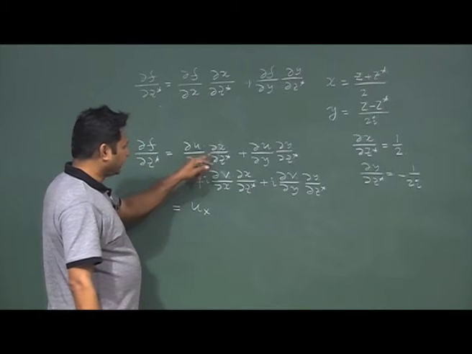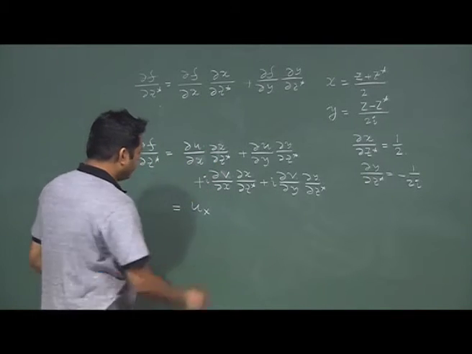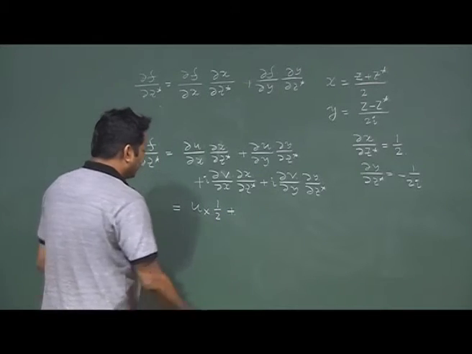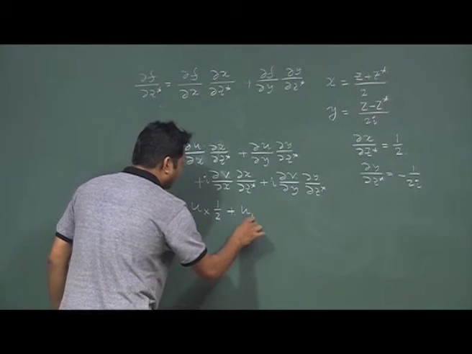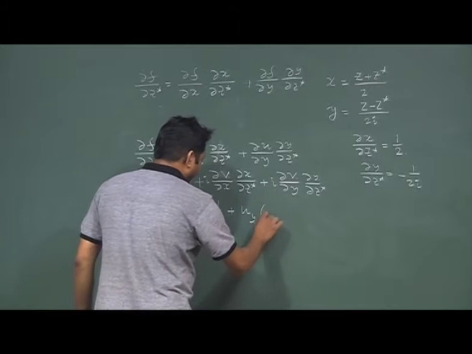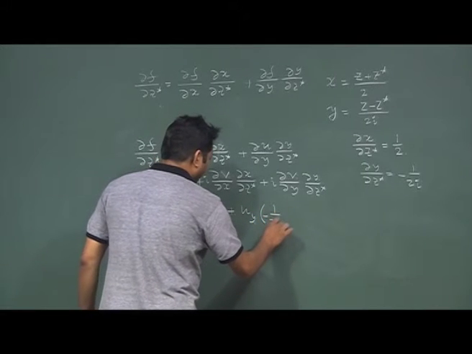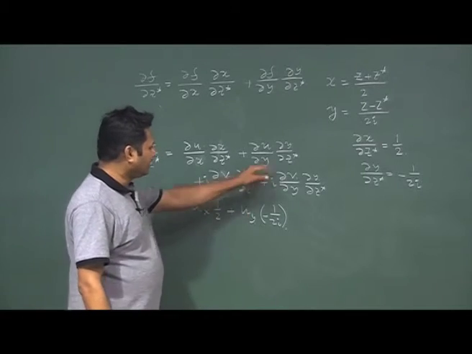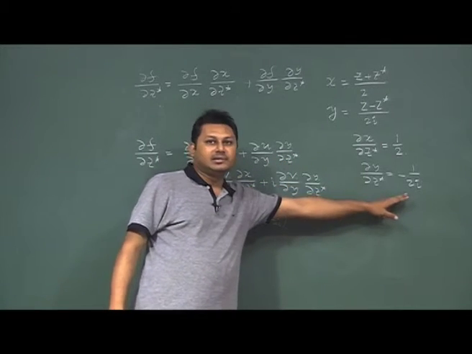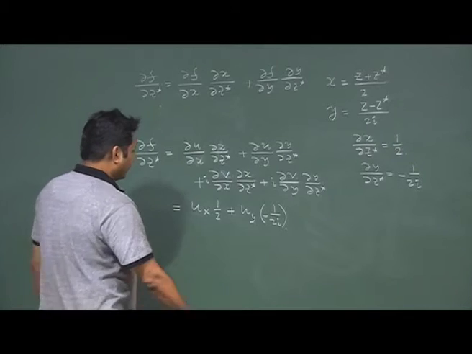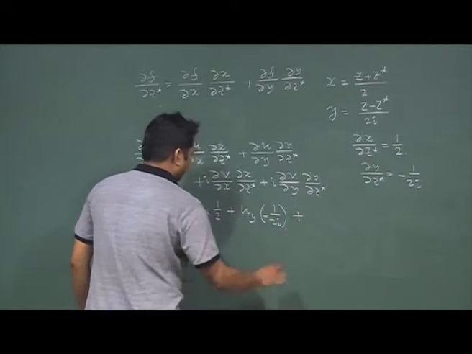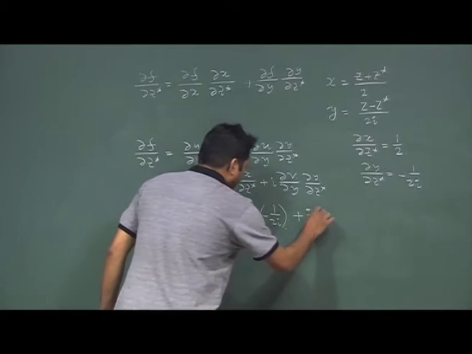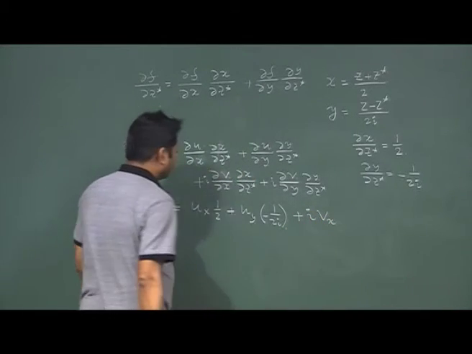Now, I just put it here. So, del u del x is half, plus this is u y, and I should put a minus of 1 by 2 i here, because del y del z star is this quantity, plus i del v del x is v x.